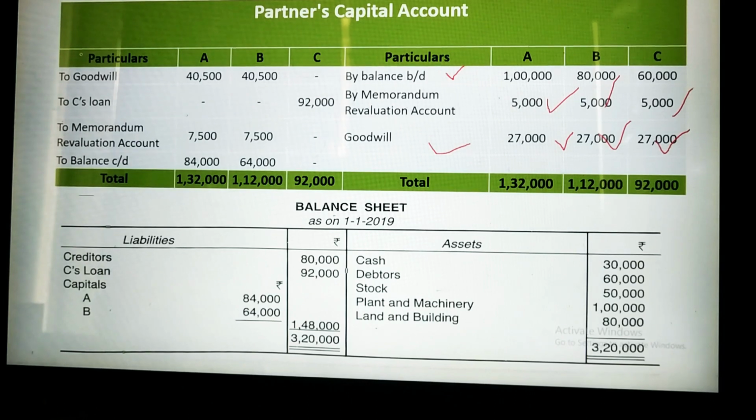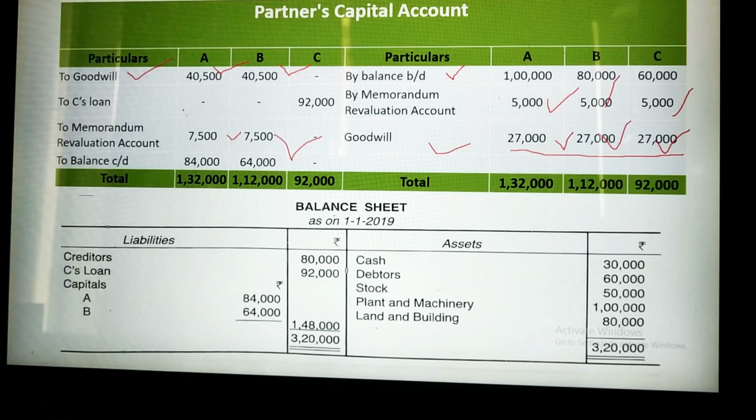Then you go to the debit side of the partners capital account. First, this goodwill will be paid by the two existing partners. So equally they will distribute the 81,000. This total goodwill of 81,000 will be shared by these two partners, 40,500 each, will be given by A and B, the existing partners. Second thing, you have to write the memorandum revaluation account. In this case, you have to write the 7,500 loss for A and 7,500 loss for B. So I have written it here.